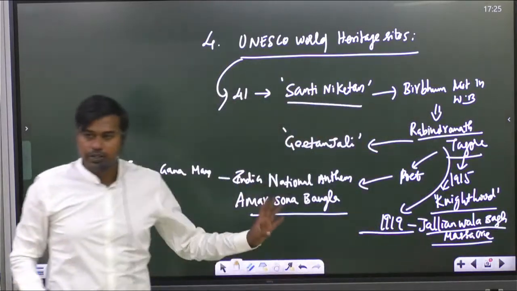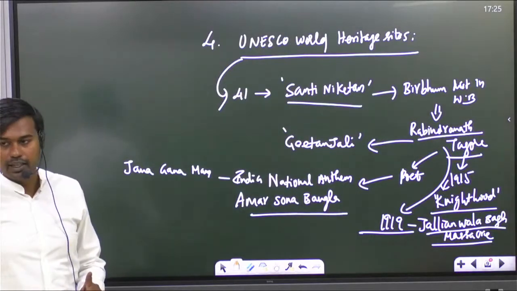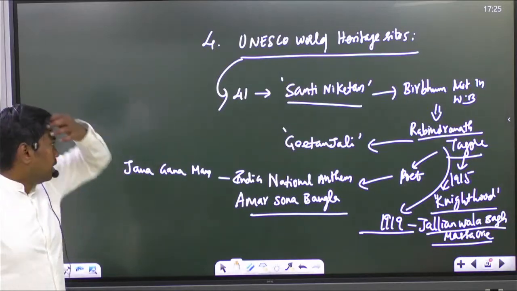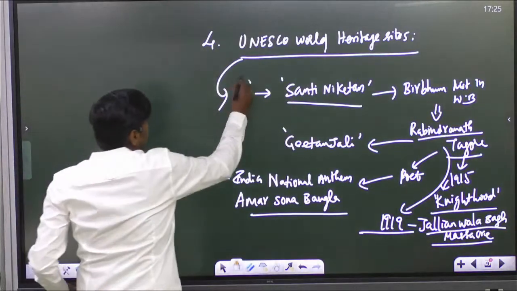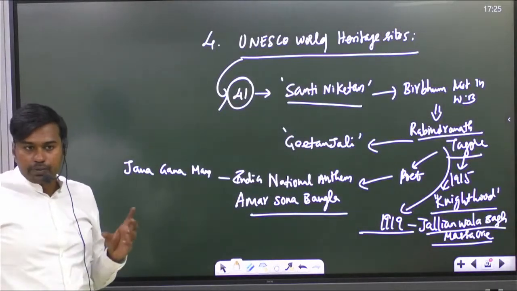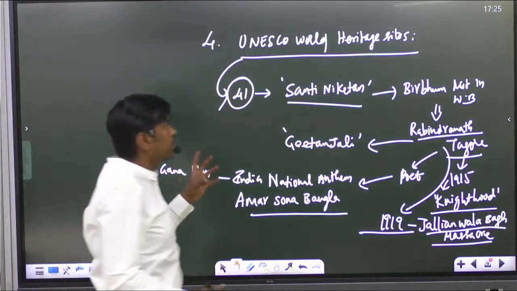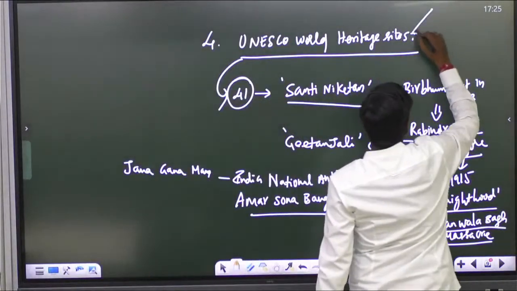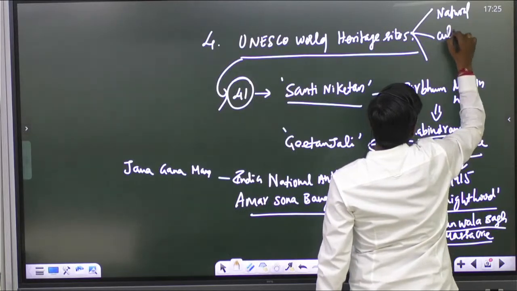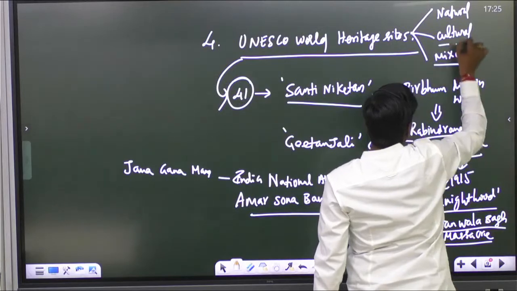So with respect to history in the mains examination, on the personality segment, in the coming year, Rabindranath Tagore is going to be important because of the 41st UNESCO World Heritage Site. These sites are generally classified based on three categories: natural, cultural, and mixed. India has sites in all these categories.